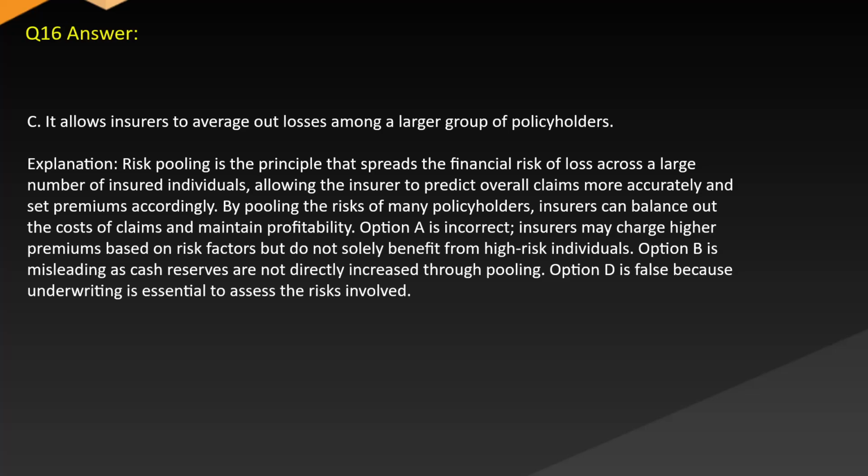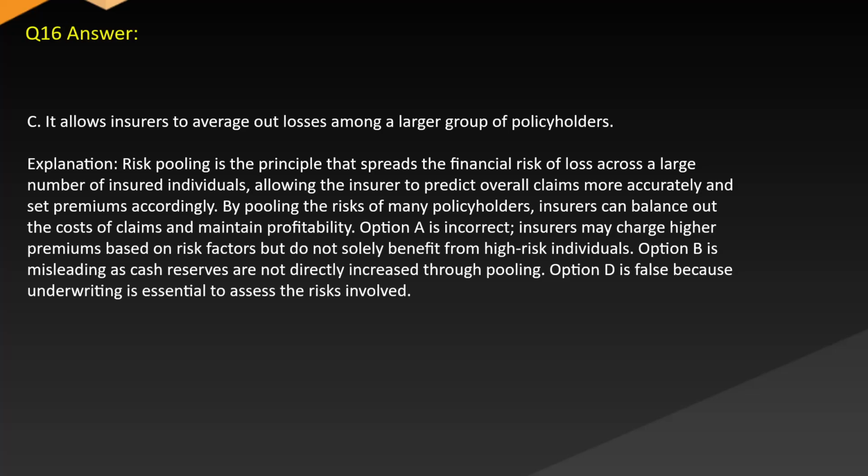Answer. C. It allows insurers to average out losses among a larger group of policyholders. Explanation: Risk pooling is the principle that spreads the financial risk of loss across a large number of insured individuals, allowing the insurer to predict overall claims more accurately and set premiums accordingly. By pooling the risks of many policyholders, insurers can balance out the costs of claims and maintain profitability.